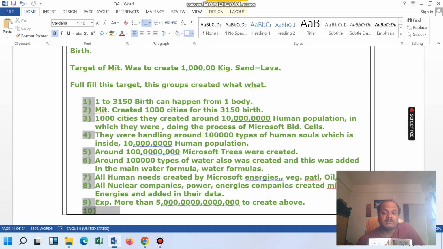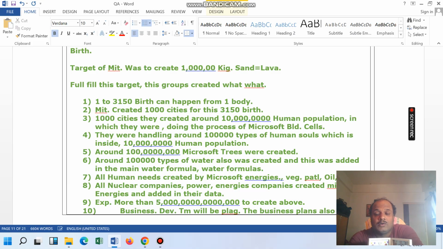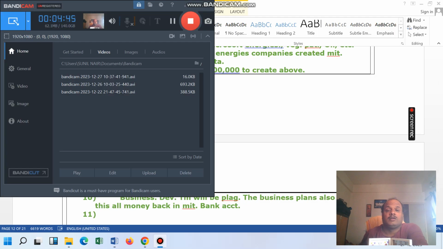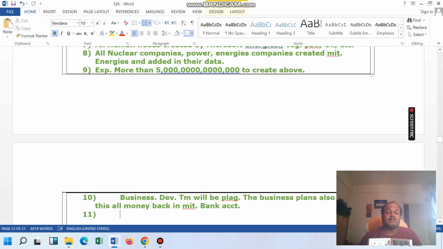So if they are doing this much expense, then their business development team will be planning the business plans also to get all this money back in the Microsoft bank account. So you can just imagine how high the level of the business is.